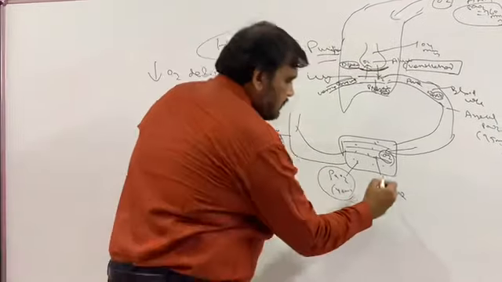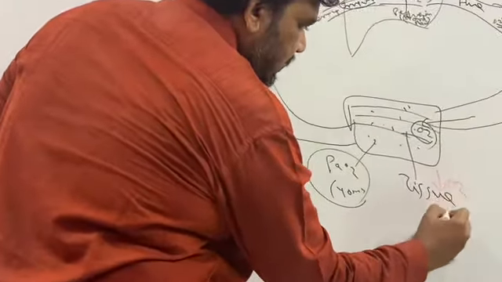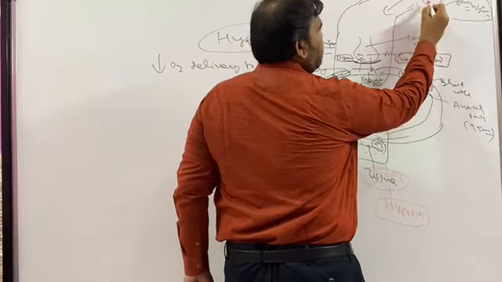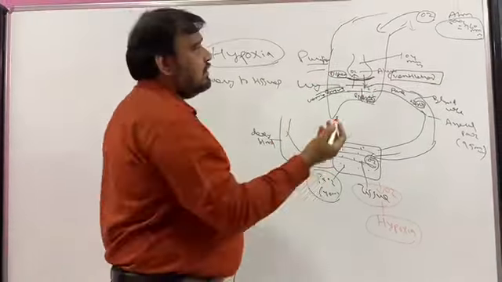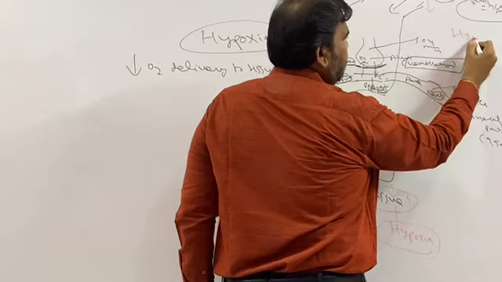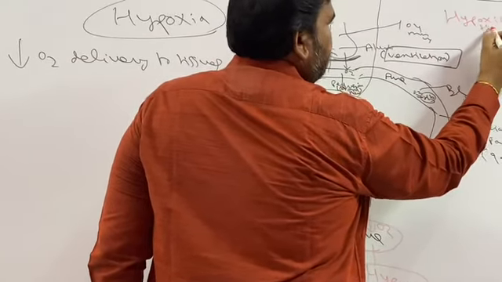So when there is decreased oxygen to the tissue, we call it hypoxia. Now let us see the diagram. If this is decreased, that is oxygen coming from the outside, we call it decrease in atmospheric oxygen. So what will happen? The entire thing, the first step itself, is blocked. So what happens? This results in hypoxia.